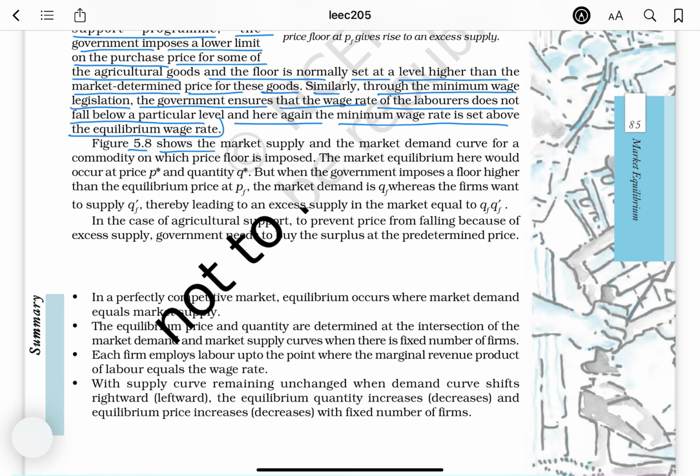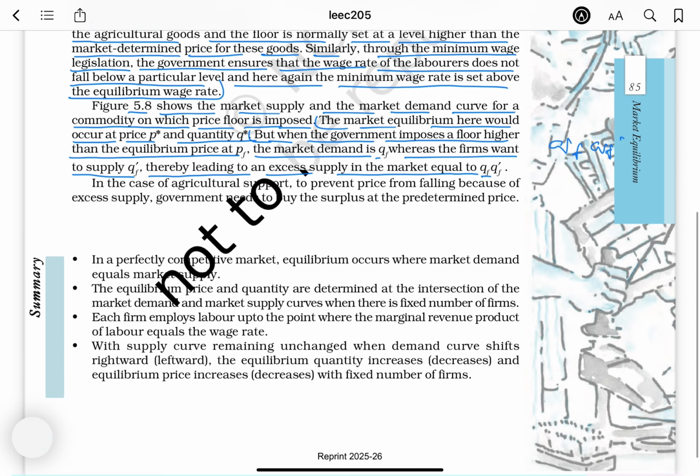Figure 5.8 shows the market supply and the market demand curve for a commodity on which a floor is imposed. The market equilibrium here would occur at price P star and quantity Q star, but when the government imposes a floor higher than the equilibrium price at PF, the market demand is QF, whereas the firms want to supply QF dash, thereby leading to an excess supply in the market equal to QF QF dash.